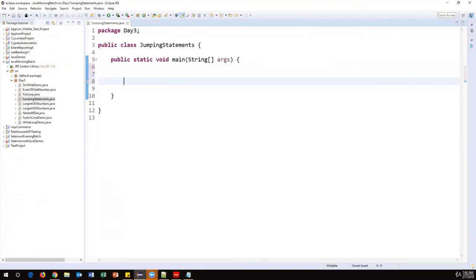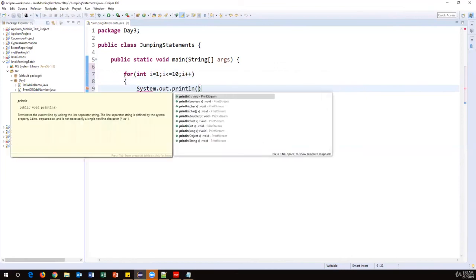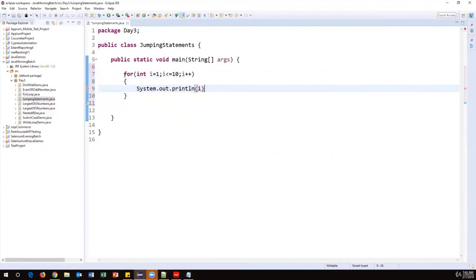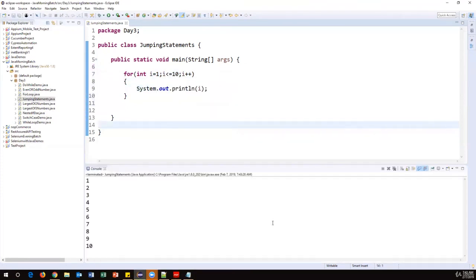Here I will write a simple program. Just observe this. I am writing one for loop: int i equal to 1, starting from 1, and my condition is i less than or equal to 10, and then i plus plus. This loop will print the numbers 1 to 10. I'll say System.out.println and print the value of i. Now when I run this code, it will print 1 to 10.